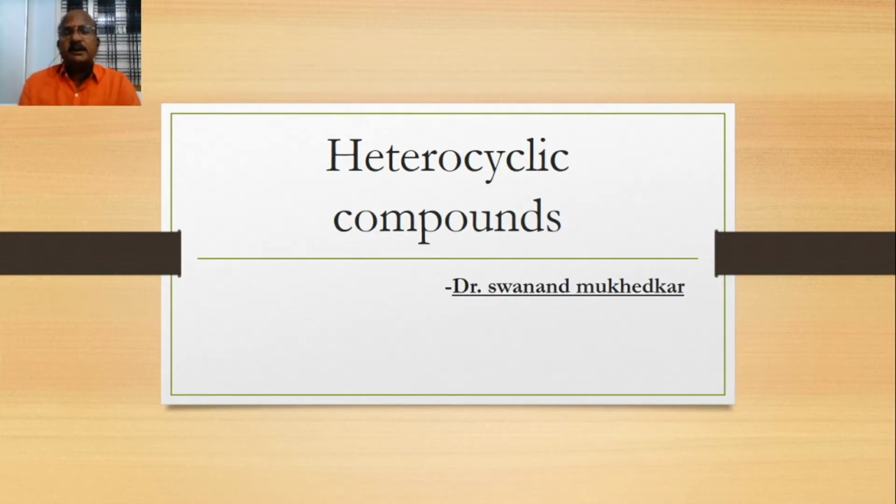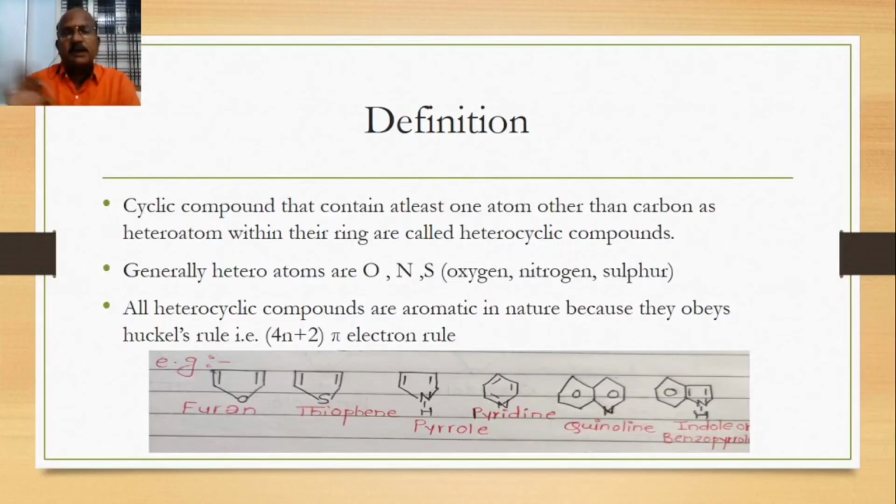Actually, we are discussing here point-wise the heterocyclic compounds.